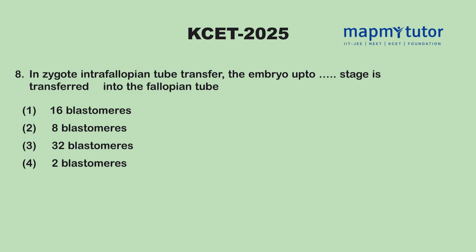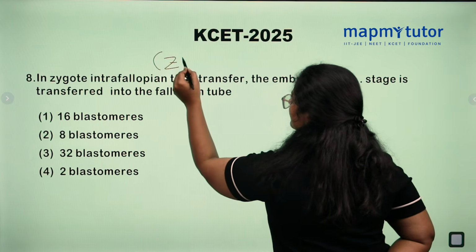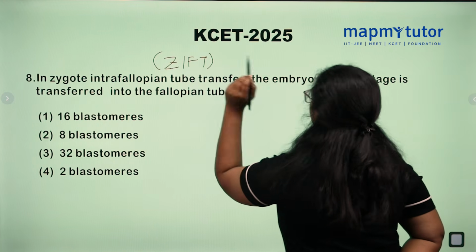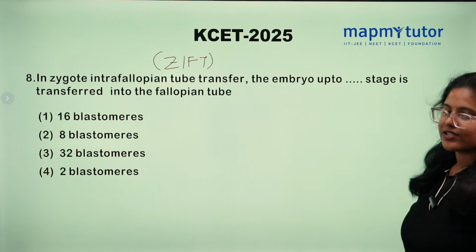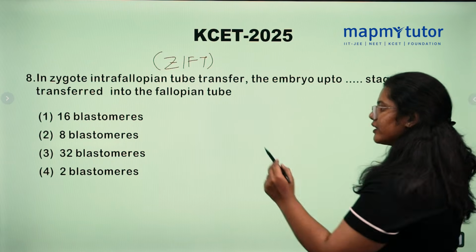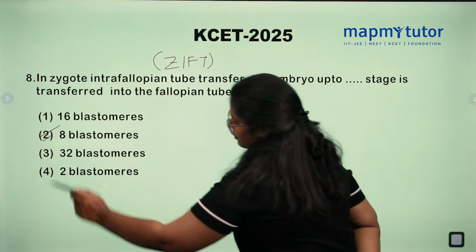In zygote intrafallopian transfer, called ZIFT, the embryo up to dash stage is transferred into the fallopian tube. The correct option is 8 blastomeres.